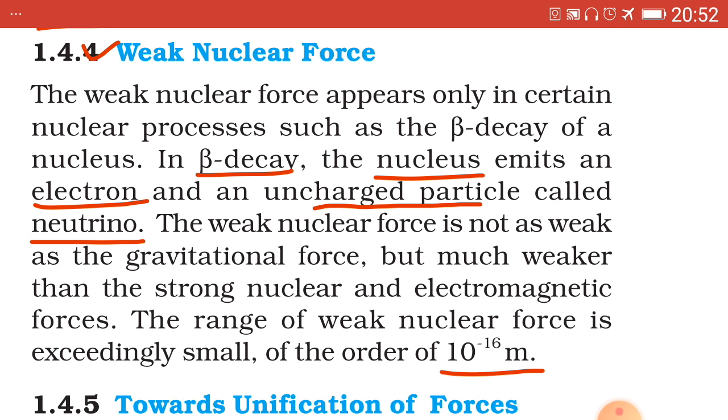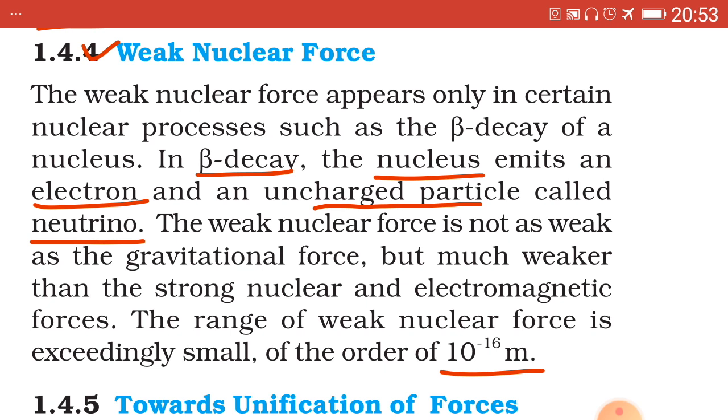But the description given here is beta minus decay, and in beta minus decay the nucleus emits an electron when a neutron gets converted into a proton. Means when a neutron gets converted into a proton, the nucleus emits an electron and an uncharged particle called neutrino, but not neutrino, instead its antiparticle, which is antineutrino.